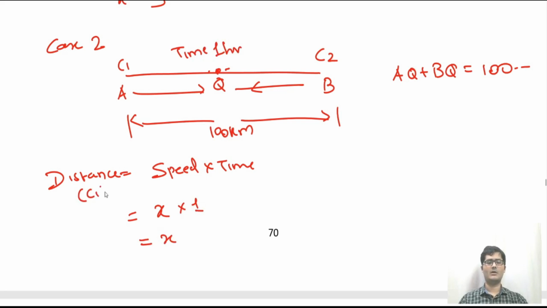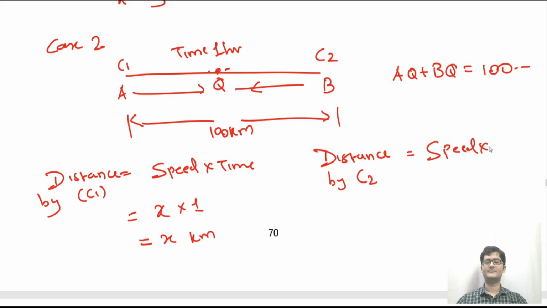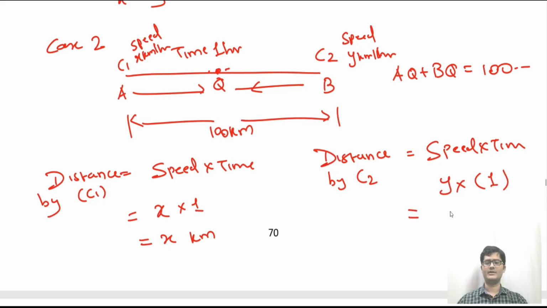So distance by car 1 is x kilometer, and distance by car 2 is again speed into time. So car 2 ka speed was y kilometer per hour that we have taken initially. And time they are taking 1 hour, so that is y kilometer.